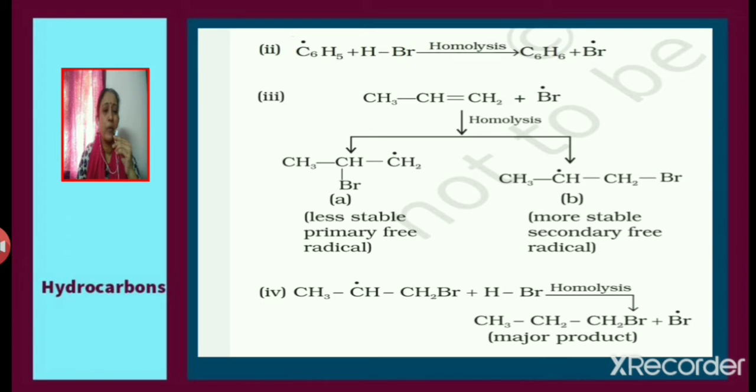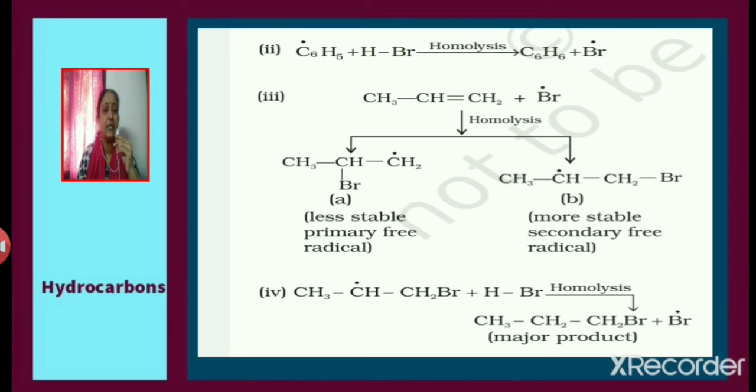In the next step, bromine free radical reacts with propene, CH3CH double bond CH2. Homolytic bond breaking takes place in the alkene and it leads to the formation of two different types of free radicals, primary free radical and secondary free radical. We get CH3CHBrCH2 dot, which is a primary free radical, and we know that it is less stable. We also get a secondary free radical, which is CH3CH dot CH2Br. Secondary free radical is more stable than primary free radical.